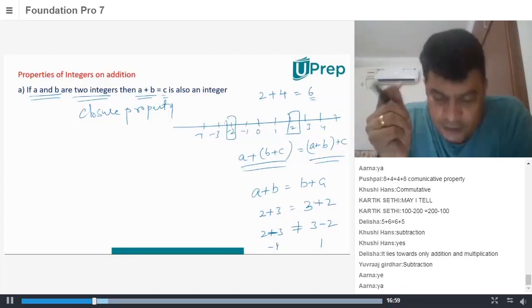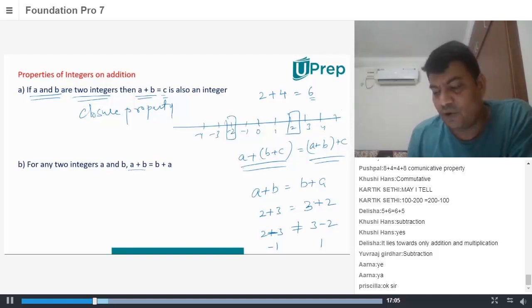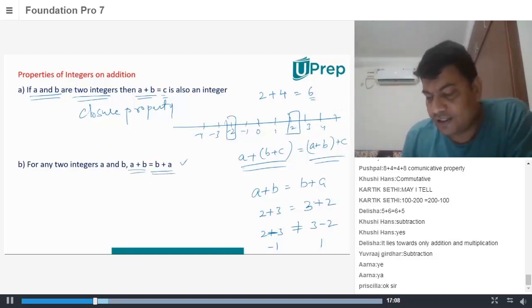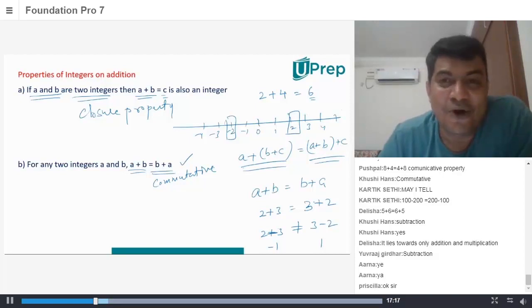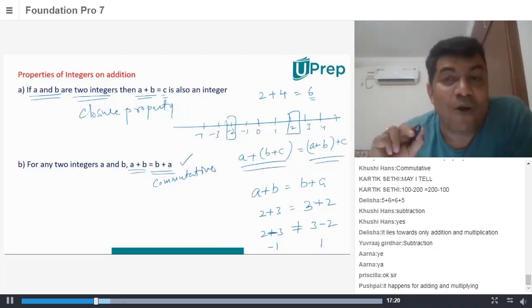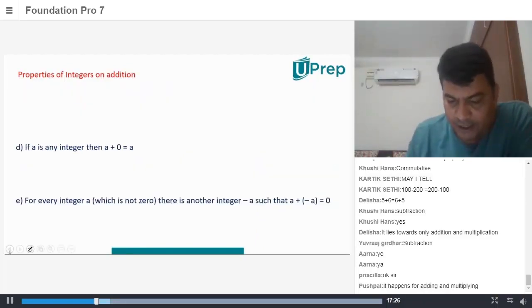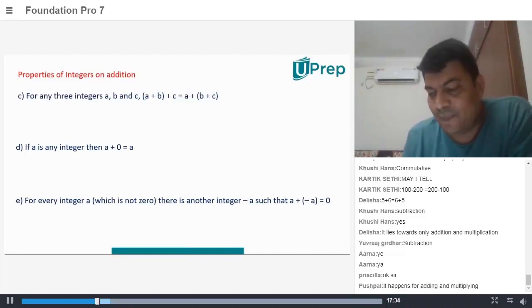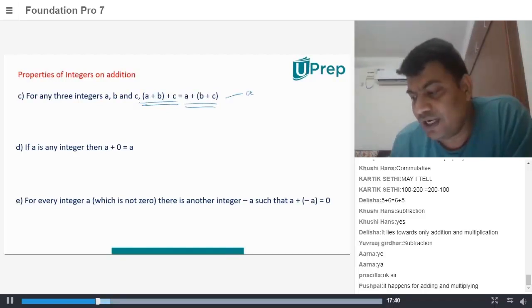I repeat once again, subtraction of integers is not commutative. Very good. So that's what we learn here in this class. For any two integers, A and B, if A plus B is equal to B plus A, and this holds good, it's called commutative property. It's not communicative, it's commutative. Don't worry, I'll tell you how to remember them also. We have also learned associative property. Let me write it here. For any three integers, A plus B plus C, if grouping doesn't matter, this property is called associative property.